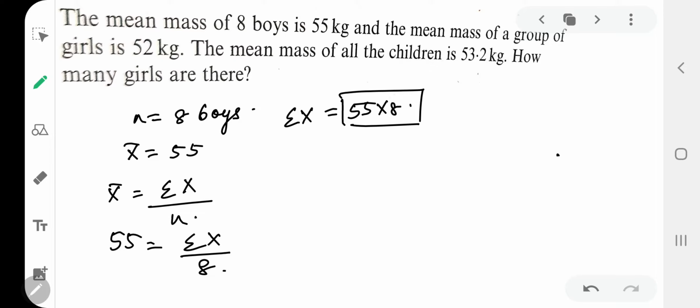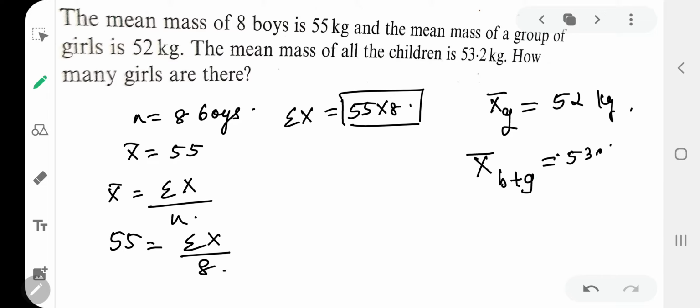Next it is given that the mean mass of a group of girls is 52 kg. So mean mass of girls is given as 52 kg, but the number of girls is missing. The mean mass of all children together is 53.2 kg. So mean mass of boys and girls together is 53.2 kg.